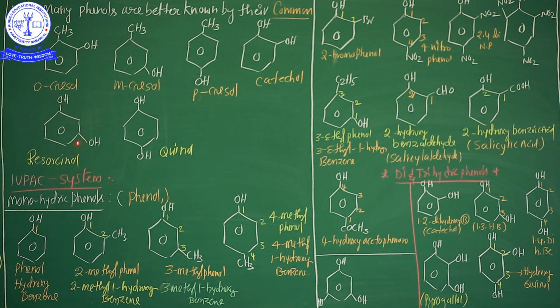So this combination is resorcinol. For example, 1, 2, 3. From the IUPAC name point of view, it is 1,3-dihydroxybenzene, commonly known as resorcinol. This is a quinol, so the opposite OH group is located at the first and fourth carbon. These are the phenols. Common names of phenols are very, very important.